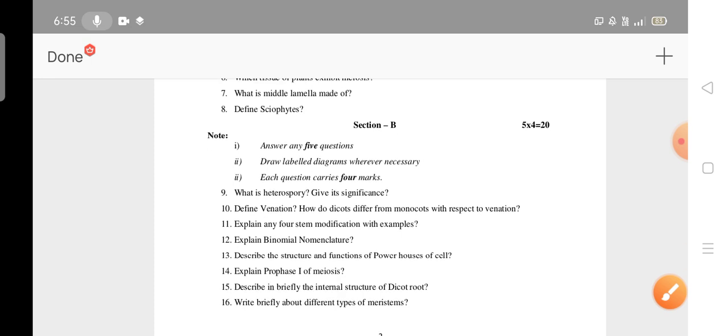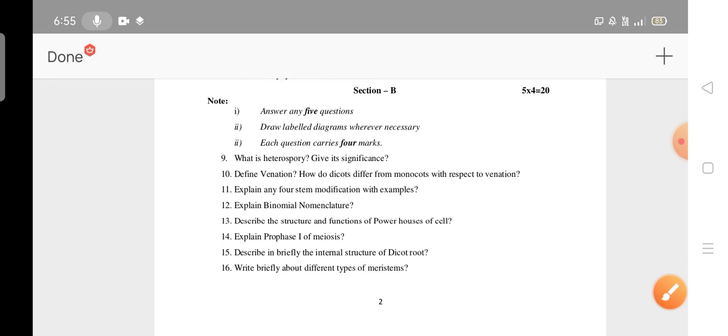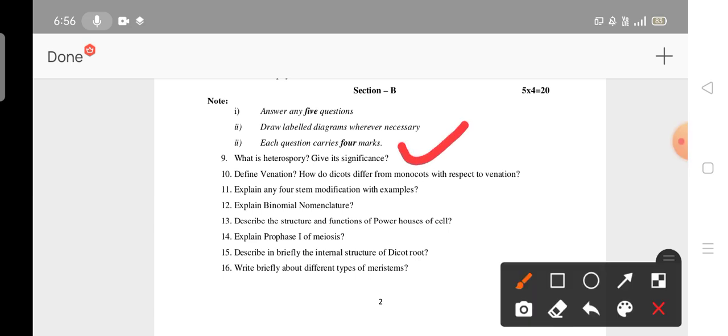Okay, so next coming to Section B. Wherever the question needs it, you have to draw neat labelled diagrams wherever necessary. Okay, heterospory, give significance. This question also I didn't mention. Please go through this question also.